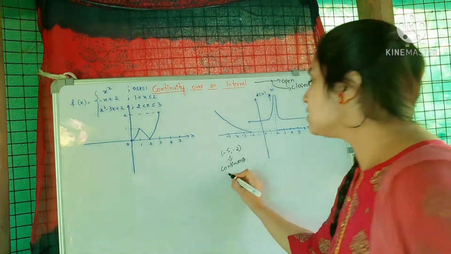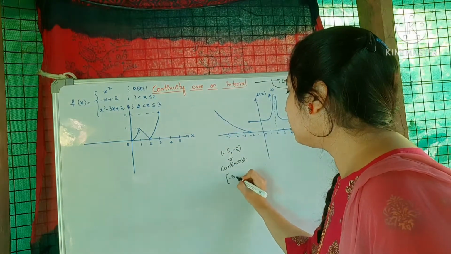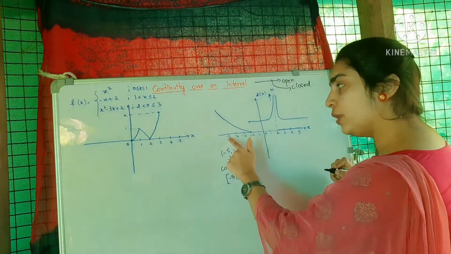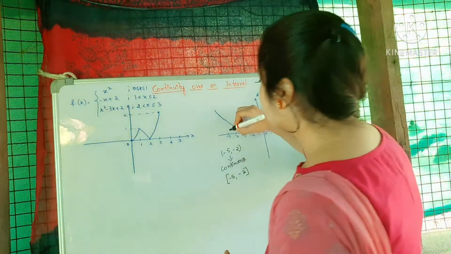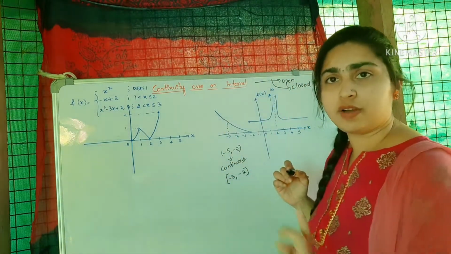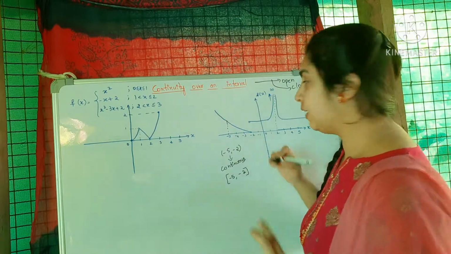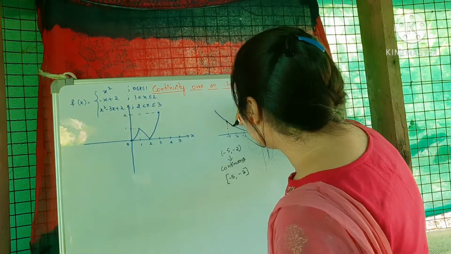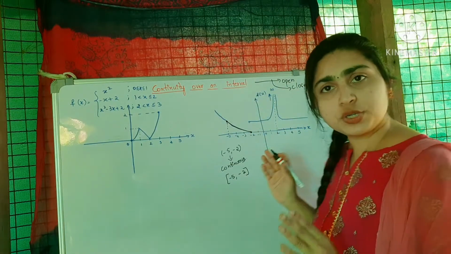Like that, if I consider the closed interval -5, -2, that means now it includes this point. At -5 the function is defined, meaning -5 is included. So is this function continuous?